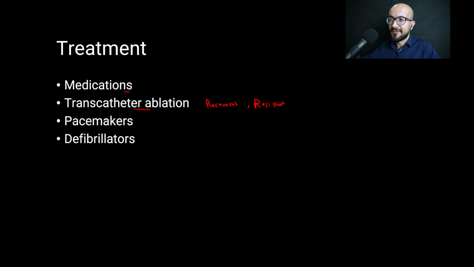Now we also have implantable pacemakers. Those are used in patients with bradycardia, and they can be small enough to be applied even in premature infants, so they are a very valuable resource. And we also have defibrillators. Implantable defibrillators are applied in patients with malignant arrhythmias to reverse the arrhythmia when it occurs.